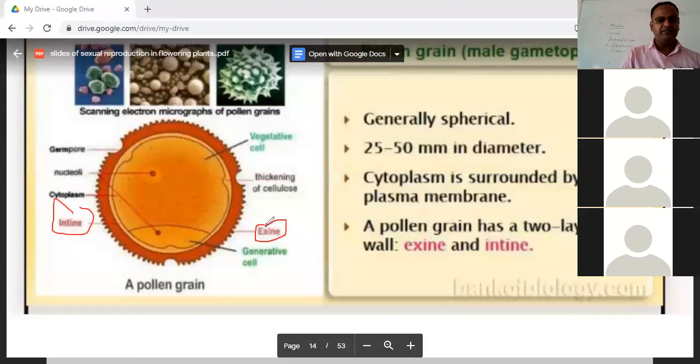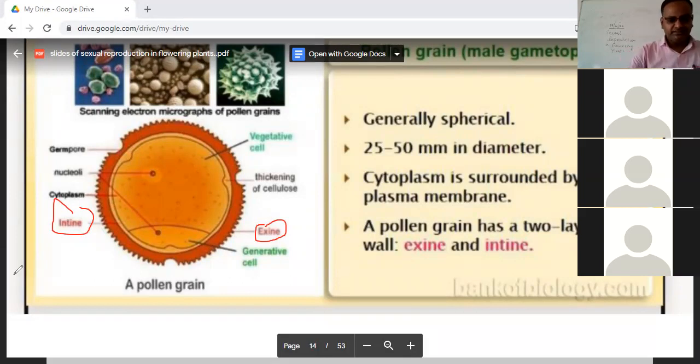Remember, students, this is very important. Why? Because whenever we are talking about pollen, what makes the pollen so tough? That we have to discuss in detail. What is present in the exine which makes the pollen so tough?